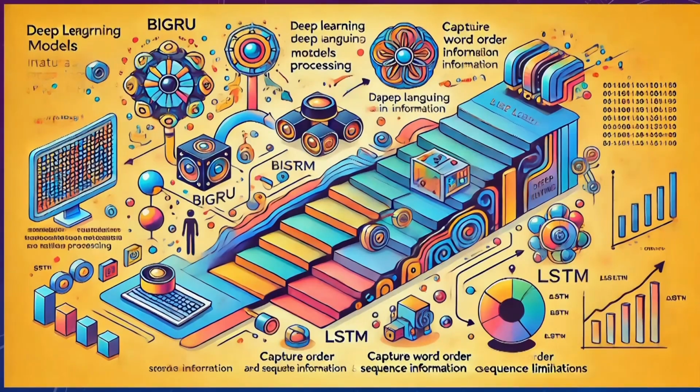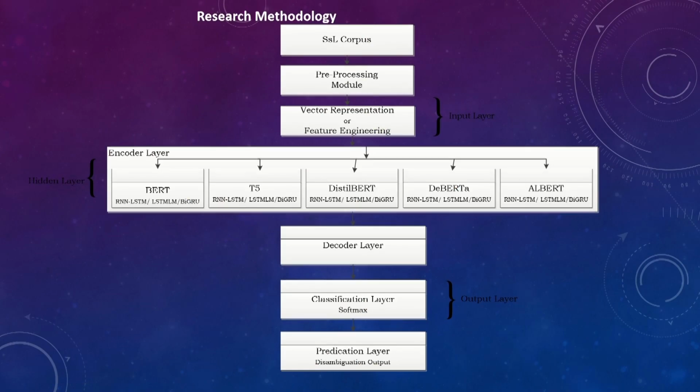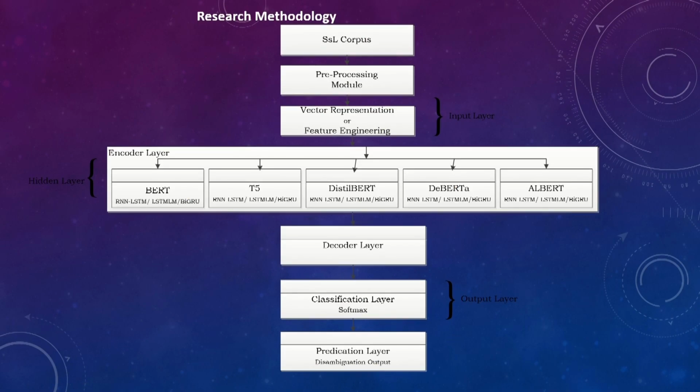We have also moved to use large language models with deep learning, and I have indicated some of them in my diagram there, like BiGRU, which is one of the deep learning models, and also BiLSTM, which is a bidirectional language model that can be utilized to resolve the same problem. This is basically our research methodology.